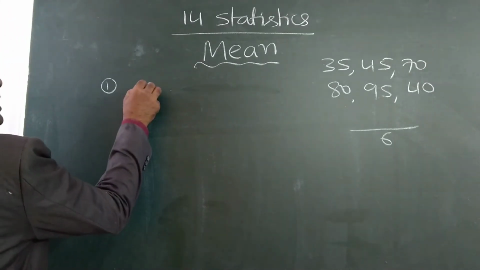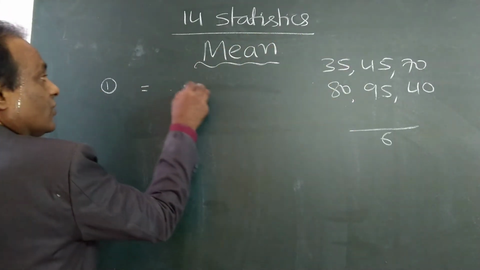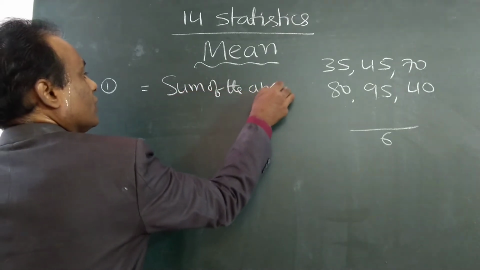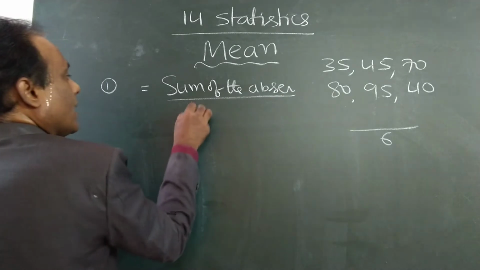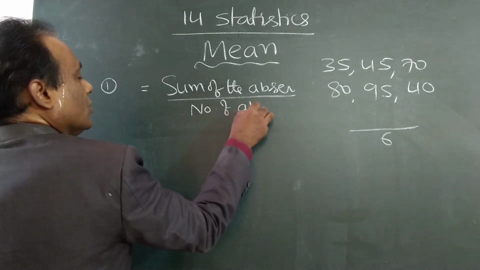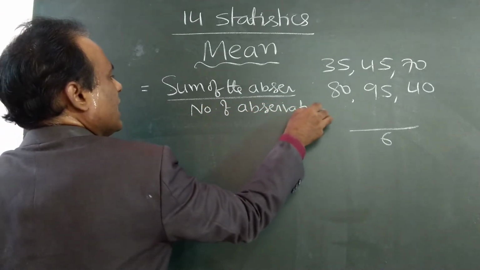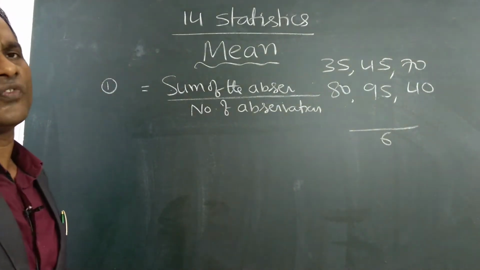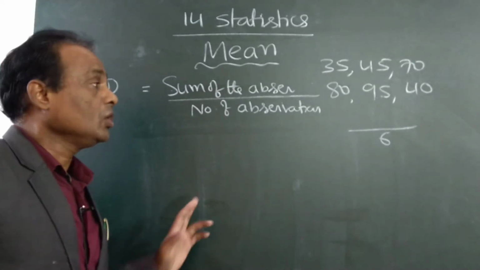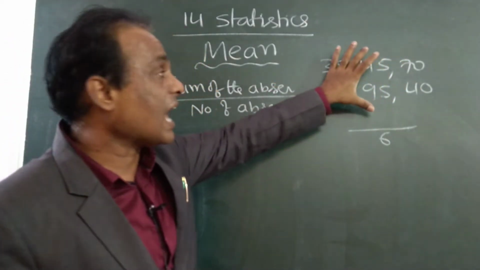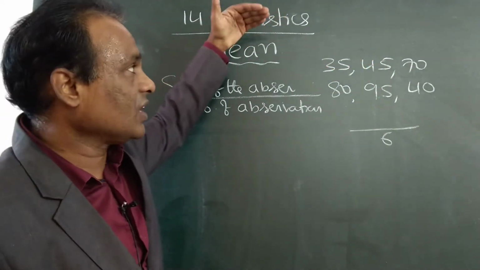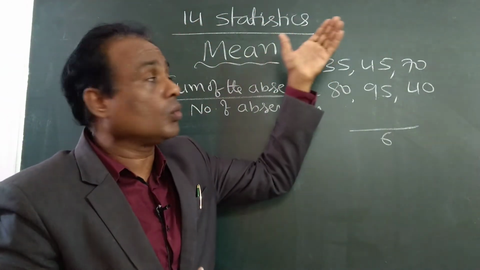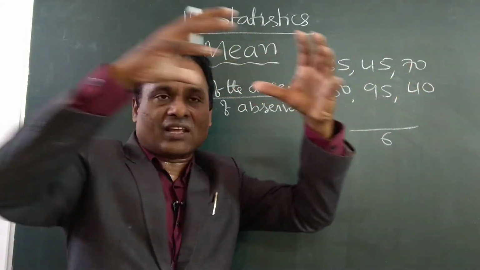So how to get the mean? If this type of data is given, it is the sum of the observations divided by the number of observations. This is the formula for mean, and you are already familiar with it, as you studied it in 9th class. This type of data is called ungrouped data. In the previous example, I wrote some marks: student number 1 got these many marks, student number 2 got these many marks, like that.